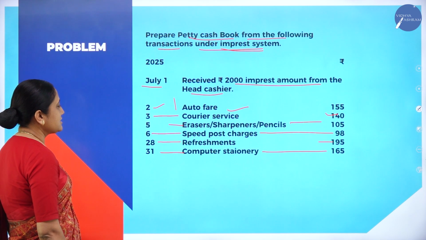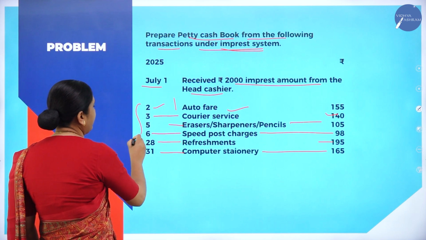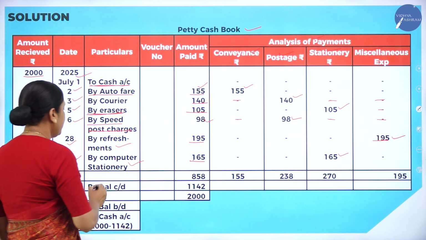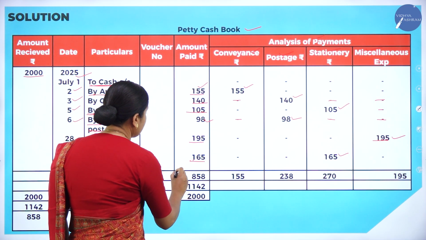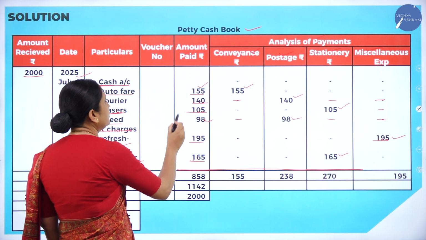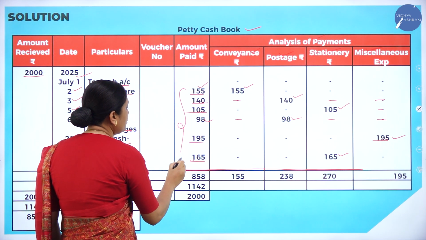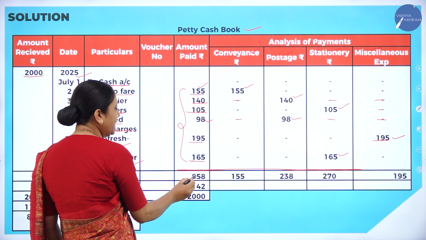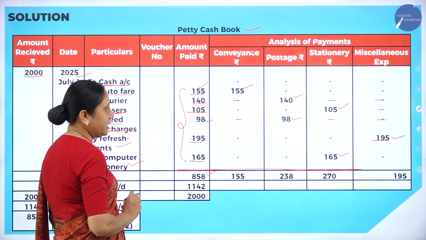All the transactions we have entered, right? Now what we have to do is draw one line like this and do the total. All these amounts, if you do the totaling, come to 858.